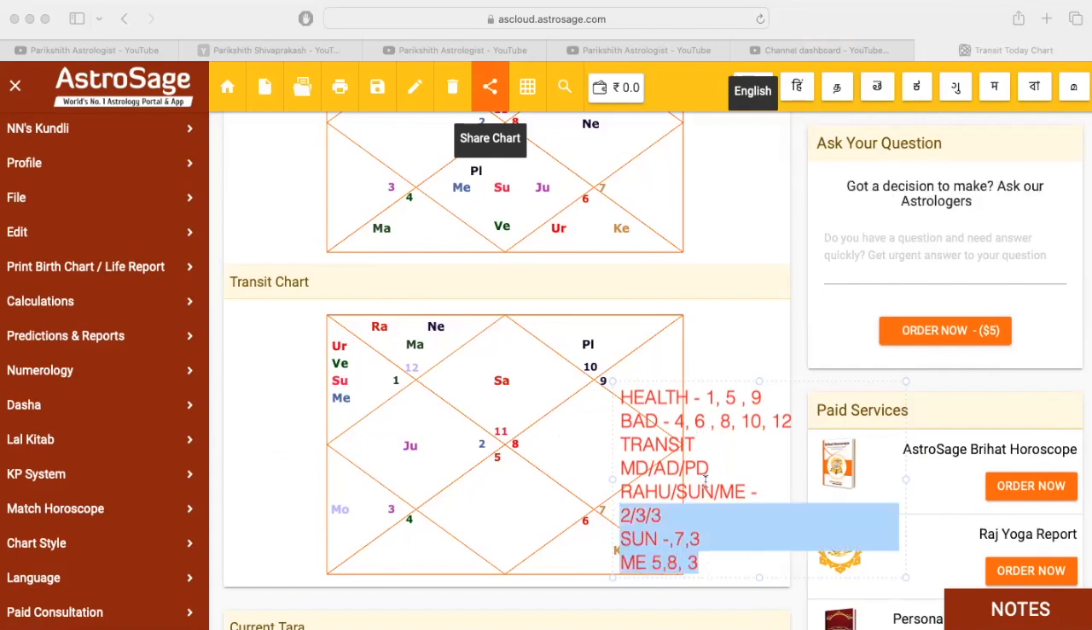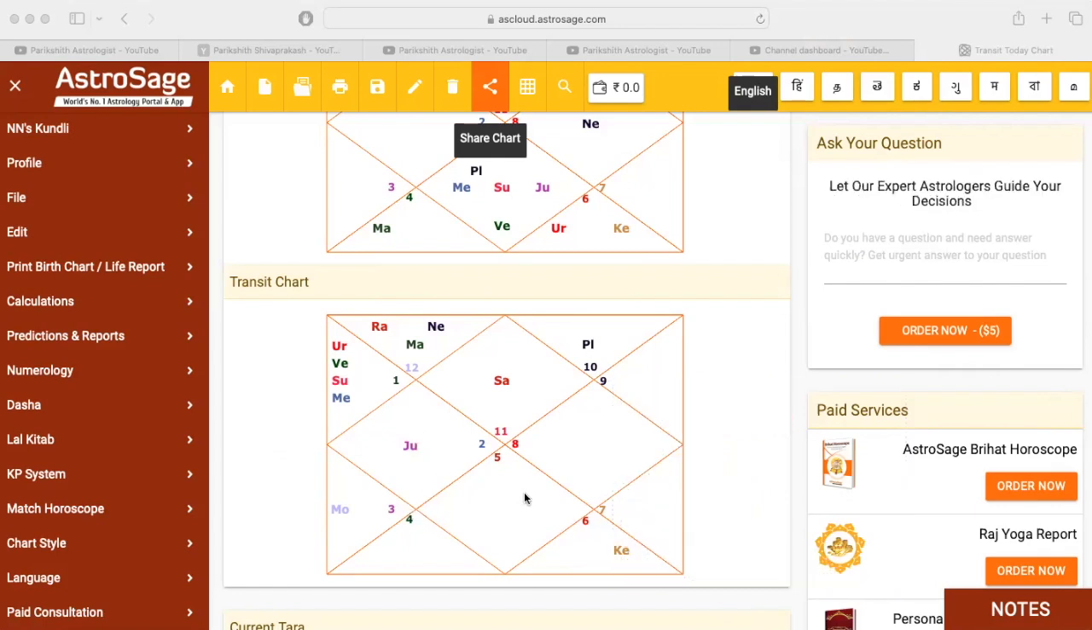So what are the bad houses for health? 4, 6, 8, 10, 12. Are 4, 6, 10, 8, 12 there? No, only 8 is there. Fine. For very great health, 1, 5, 9. Are 1, 5, 9 there? No, only 5 is there. So usually the person is having average or mediocre health. You can tell that currently. Like that, you need to predict from the transit chart by seeing all those things. I hope you guys understood the transit chart clearly.